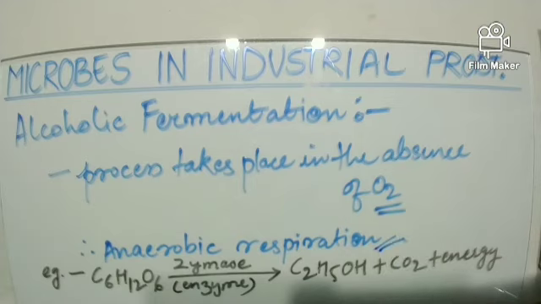For example, you can see over here, sugar when acted upon by an enzyme, that is zymase, what are the end products that we are getting? Ethanol, carbon dioxide and energy.